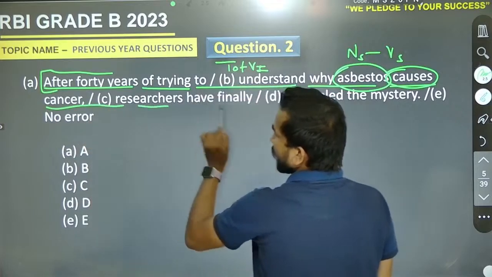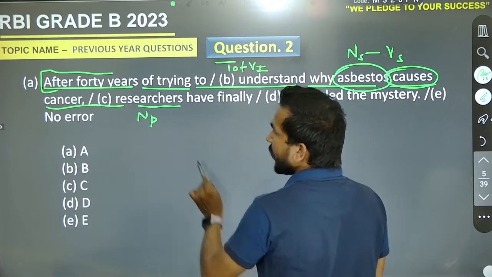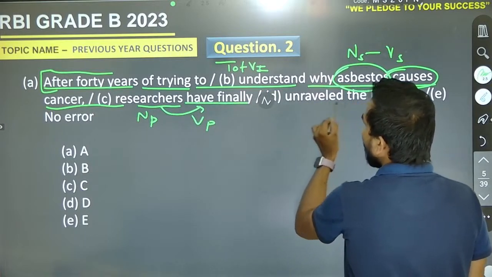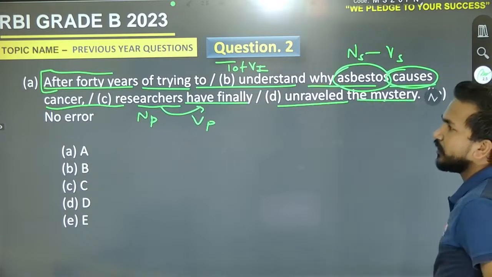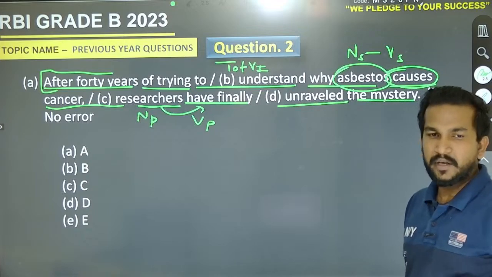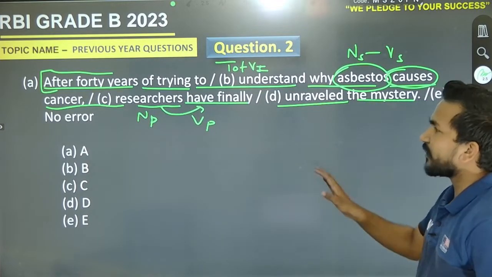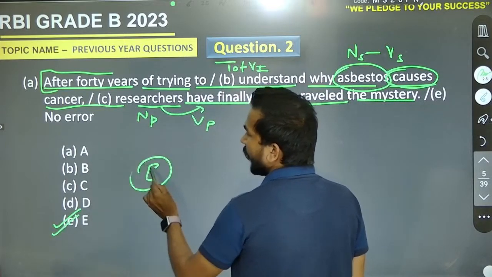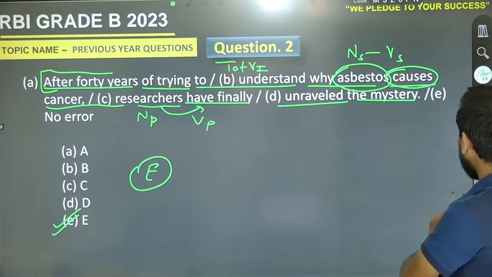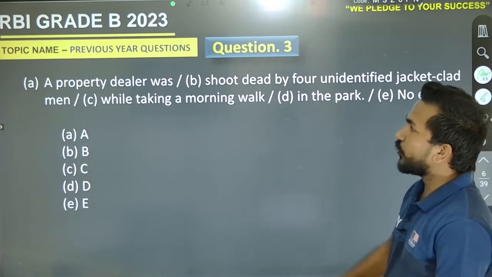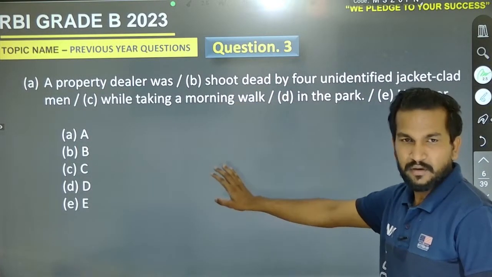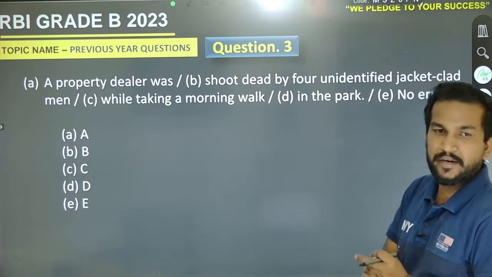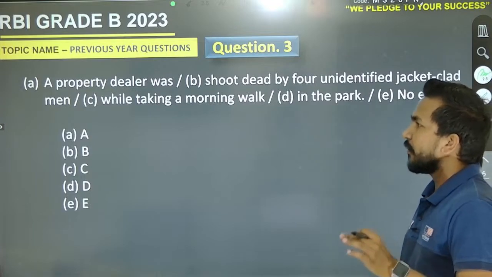Cancer. Researchers is the noun, that is plural, and the verb is also plural: have finally unraveled the mystery. So definitely there is nothing wrong, there is no error. So we must go for the last option, and that is no error. I have already told you that this is a previous year session. We have taken the questions from 2019, 2020 and 2022 in RBI Grade Phase 1.